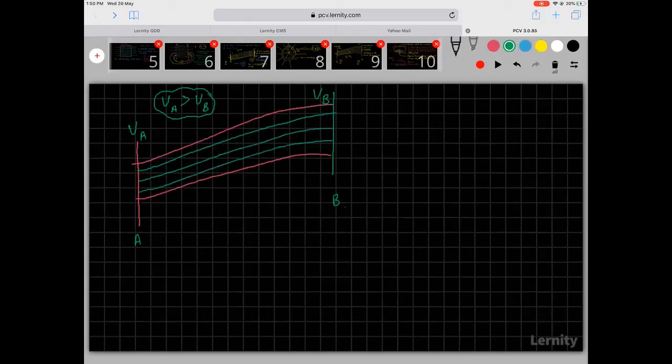And we said there is no accumulation anywhere. Then we said the current entering the system is equal to current leaving the system because there is no accumulation. So I is nothing but dq by dt. So I entering is equal to I leaving.